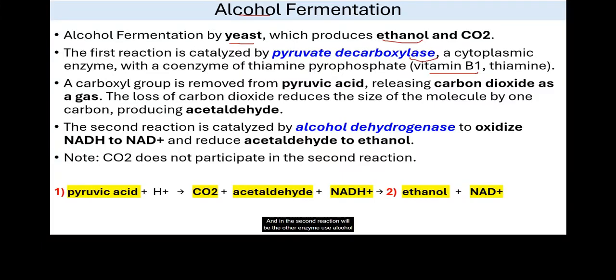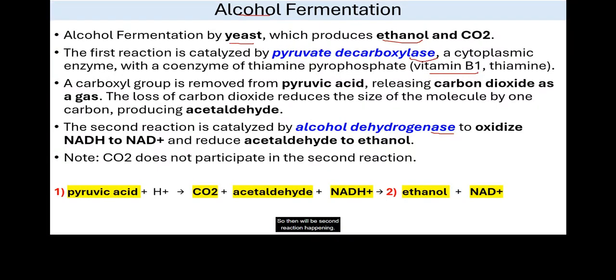In the second reaction, the other enzyme used is alcohol dehydrogenase. Again, ASE means enzyme, and at the end of this reaction, alcohol will be produced. So here you can see the equation. In the first reaction, pyruvic acid produced during glycolysis will be converted using this enzyme to CO2 gas and acetaldehyde. And during this reaction, NADH will be produced.